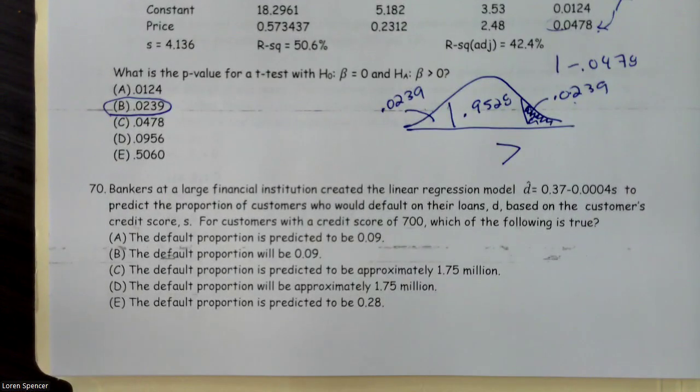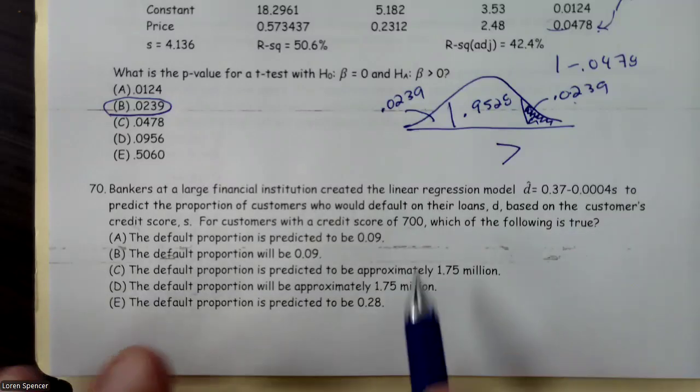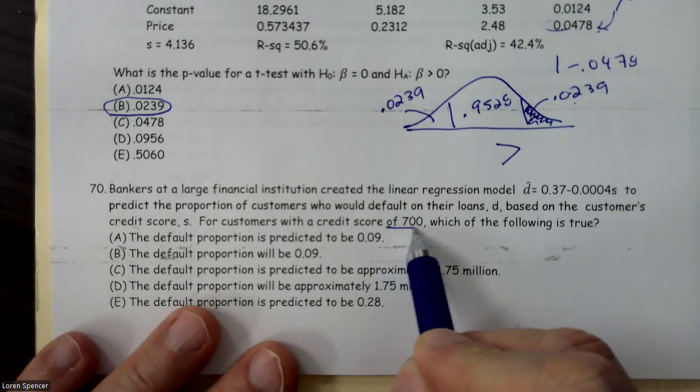Number 70. Bankers at a large financial institution created the linear regression model d hat equals 0.37 minus 0.0004 s to predict the proportion of customers who would default on their loans based on the customer's credit score. For customers with a credit score of 700, which is true?